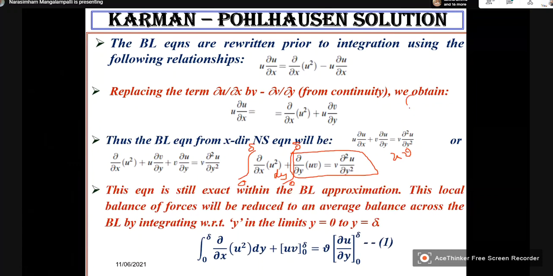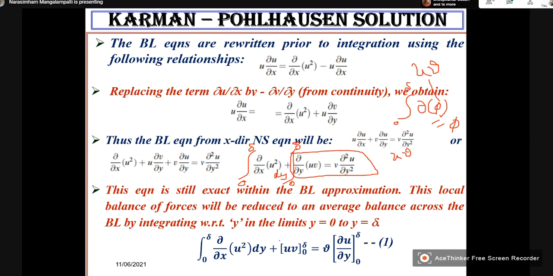The integral of ∂phi is equal to phi. So here what is phi? Phi is uv. So therefore, it is value of u and v, product of u and v, with the limits 0 to delta.